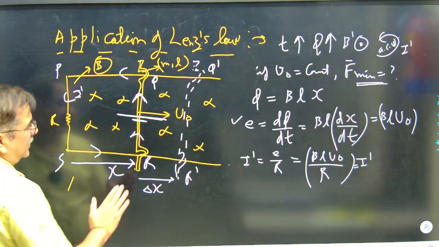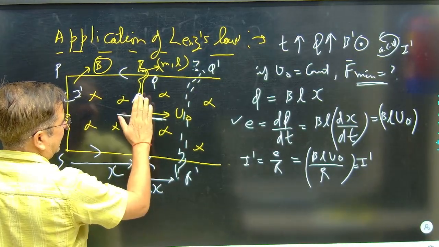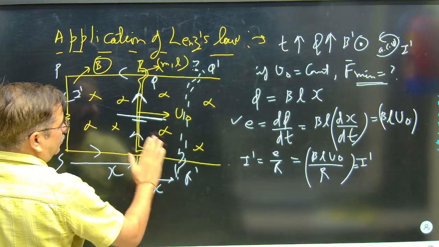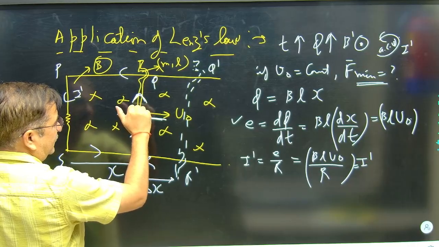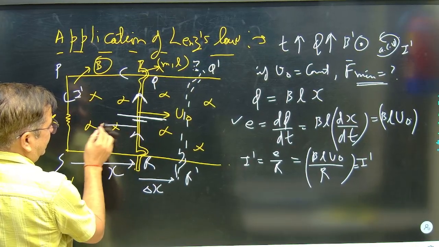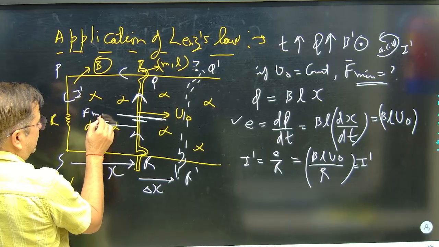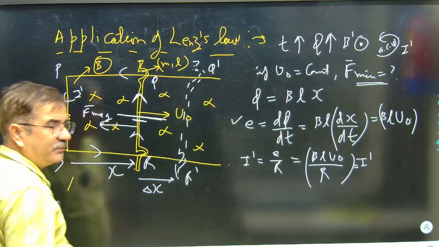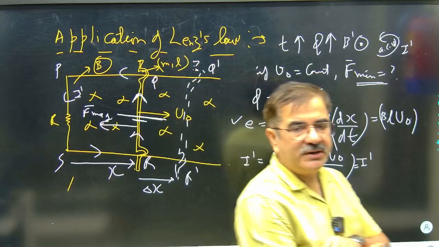Now see, this rod having the current I dash like this, the magnetic force due to induced current is IL cross B. Rotate the fingers of right hand, IL to B, force will be in opposite direction. Magnetic force will come here. This magnetic force will have tendency to decrease the speed of rod.